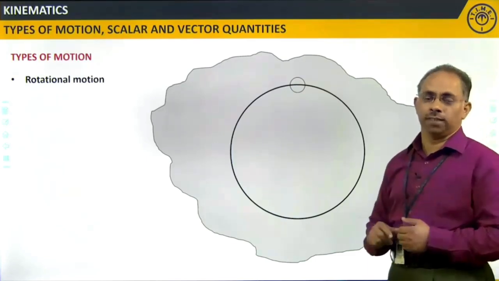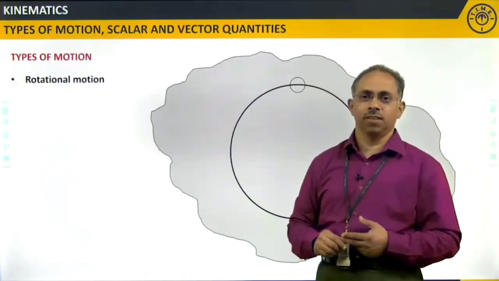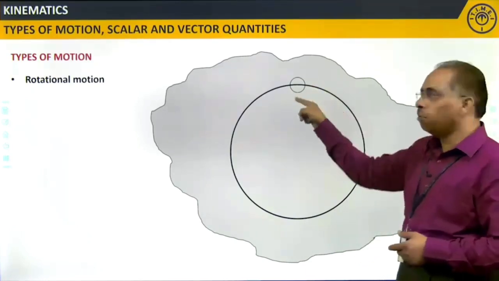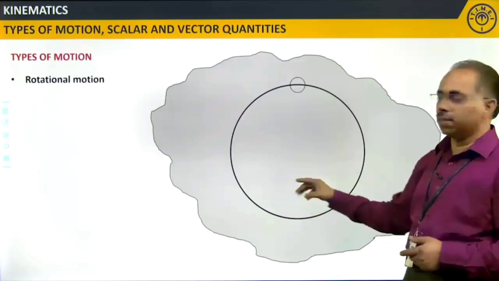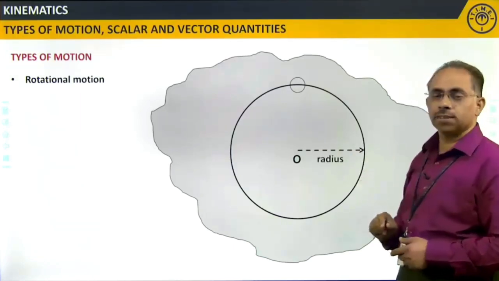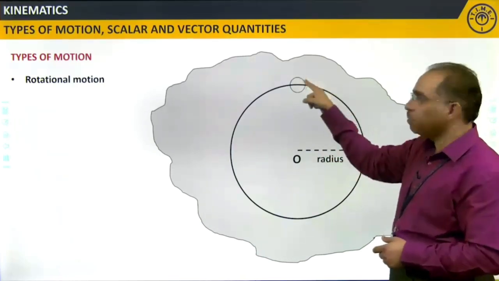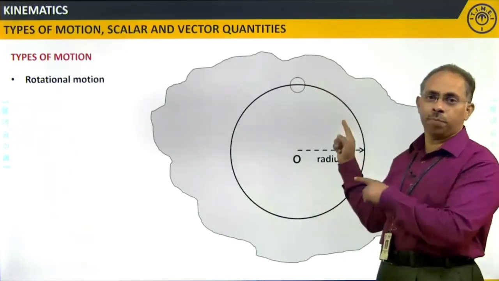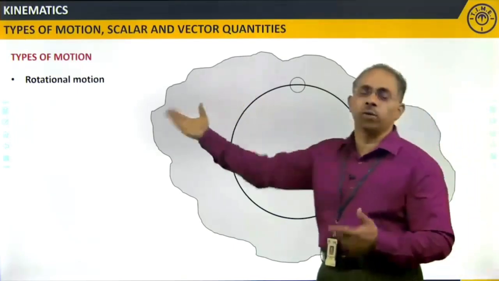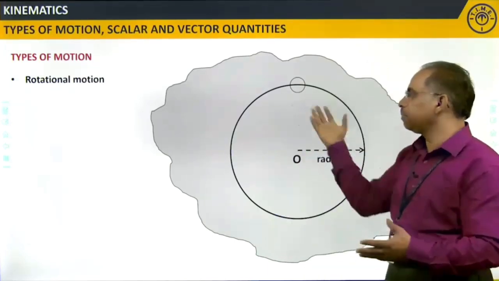There are two aspects over here. One is rotational motion, another is circular motion. When we are talking about circular motion, the part of the body is moving along a circular path with center at point O and having a certain radius r. When I say this is the radius of the circular path, that means this part of the body is executing a circular motion. On the whole, the body is executing rotational motion. That is the difference between the two. It is very evident from this particular example.